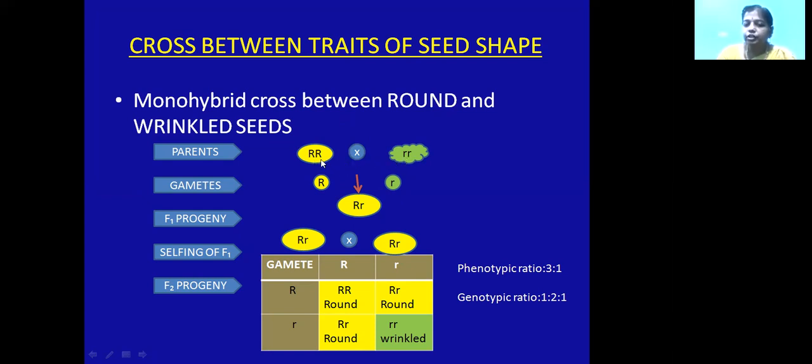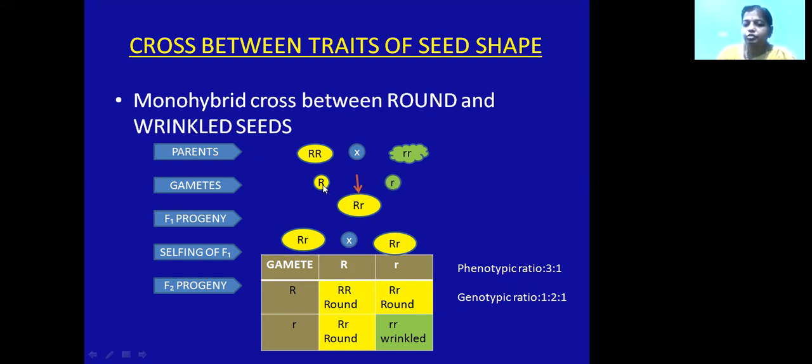During the cross, the gametes are formed. The gametes will carry capital R and small r. These gametes are represented in a circular manner only to express gamete formation. It is not that only one allele will go; another R will also form in the gamete. For convenience, we have taken only a single capital R and small r.